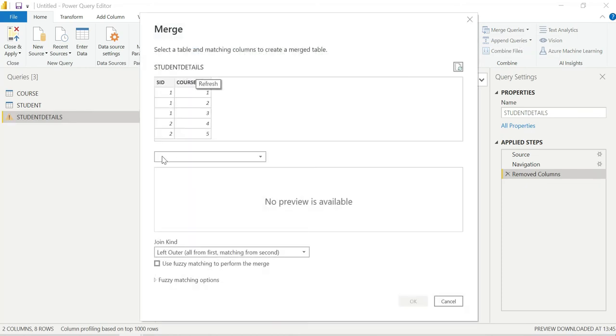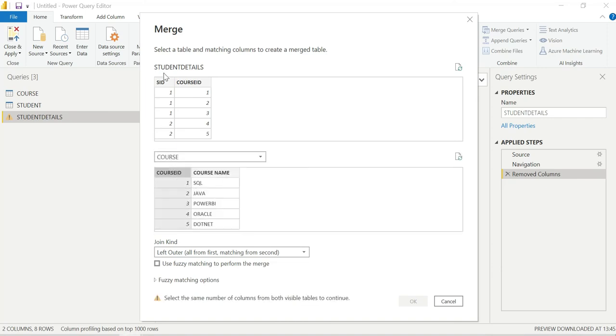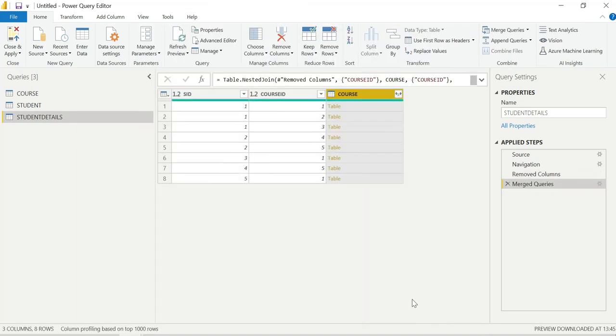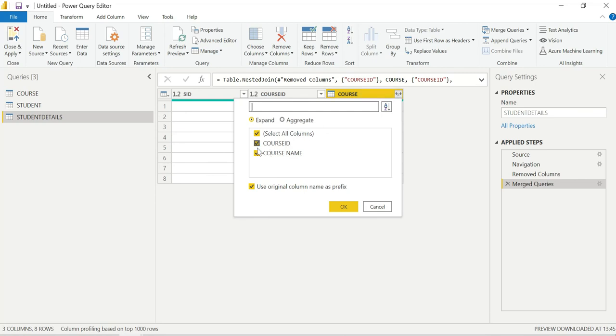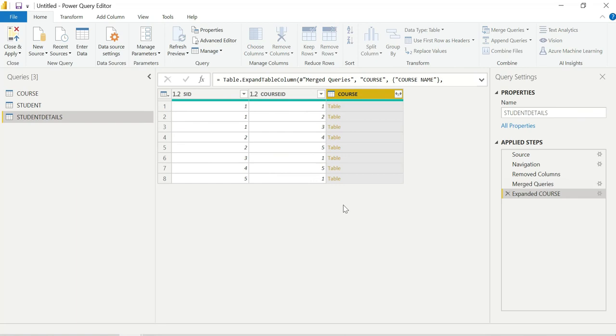Now it is asking which table I need to confirm. First, I need to add course, course ID. Now the match is complete, successful. I'm loading this here. In this course ID table, what should I have? I need the course name. These are the courses taken by students. I can rename course.